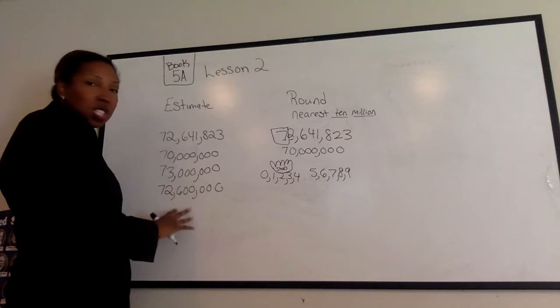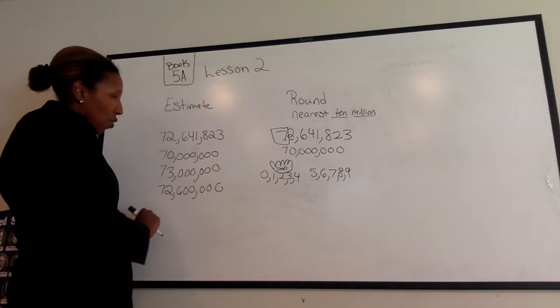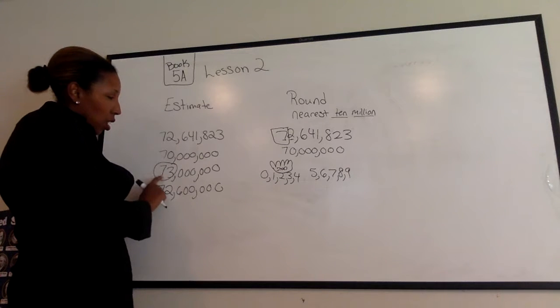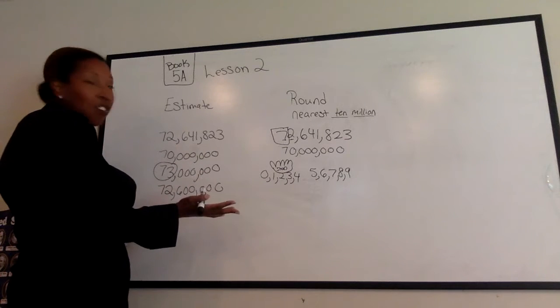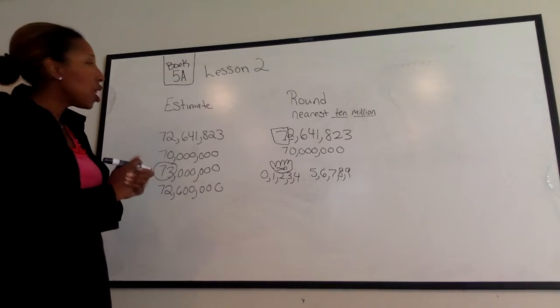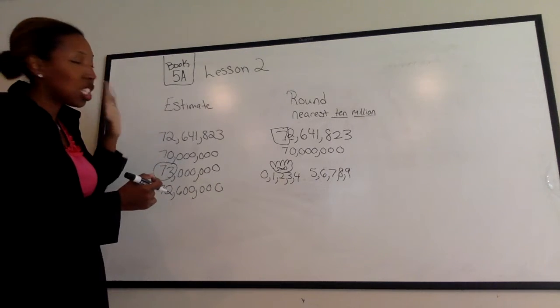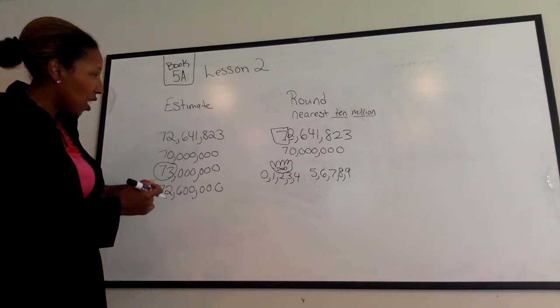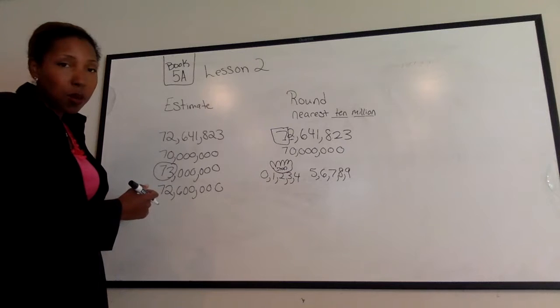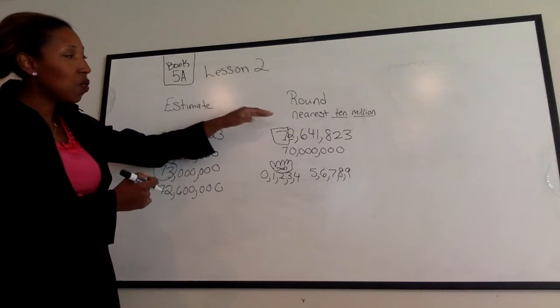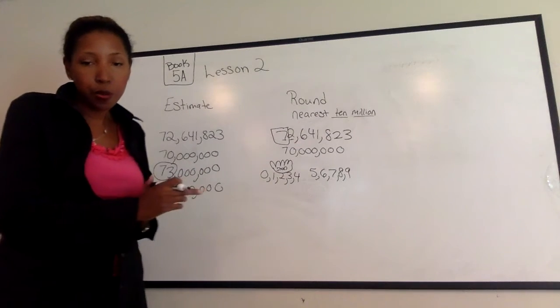Notice there's loads of different ways we can do as far as estimating. Usually they're going to go with the one that's easiest, but sometimes you never know. They can do whatever because every person's different. The important thing you have to remember is when you estimate, it's just a guess. As long as you're close, any of these answers, if I said to estimate this, would be correct. But if it says round, you have to specifically round to whatever they tell you to do.